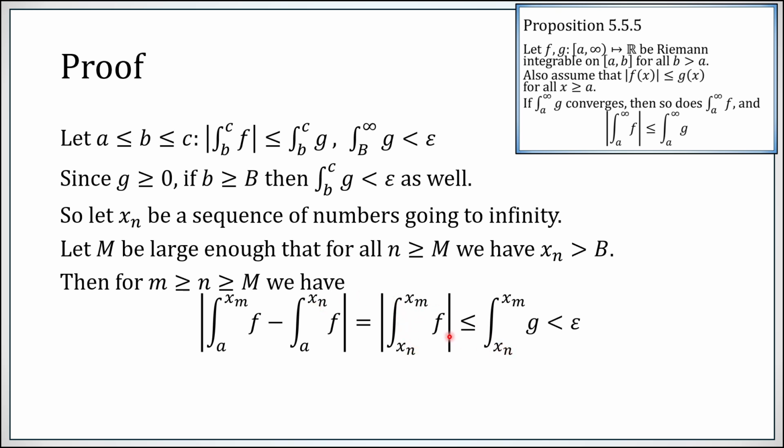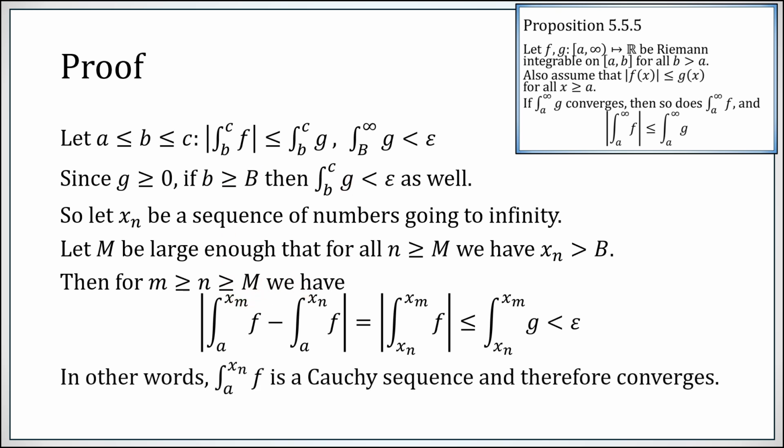Now this is less than or equal to the integral of g, but note that this is larger than capital B, and this is a nice finite cutoff. So as argued right here, that's less than epsilon. In other words, the integral from a to xm of f minus the integral from a to xn of f in absolute value is less than epsilon for any two indices past capital M. Which is to say, we have made a Cauchy sequence, specifically the integral from a to xn of the function f. Since this is a Cauchy sequence, it must converge.